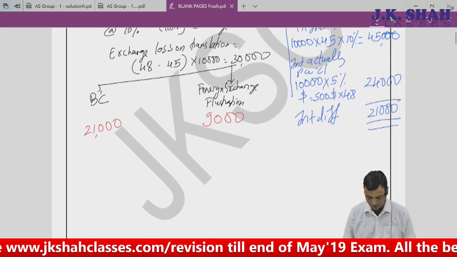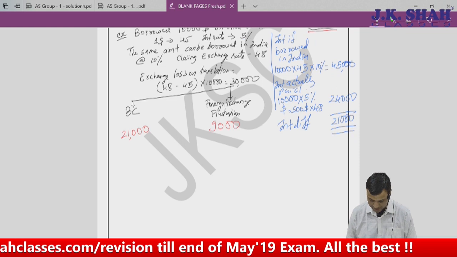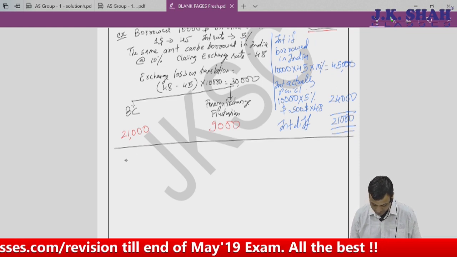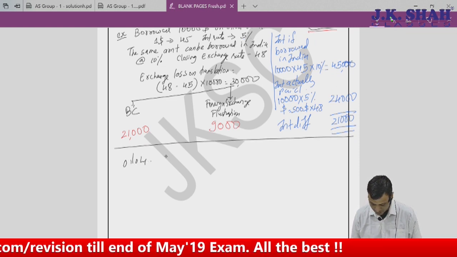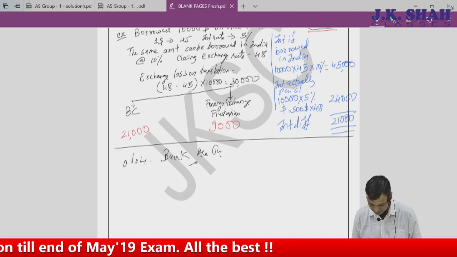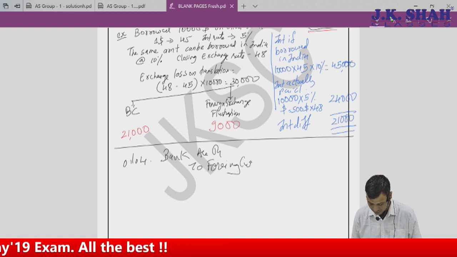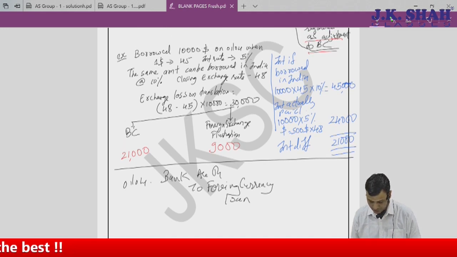Now if some of you ask, sir, what would be your journal entries for recognizing all these things? My journal entries will go this way. On 1st April I borrowed, so bank account debit to foreign currency loan. The amount being how much have I borrowed? $10,000 into 45 rupees, that is 4,50,000.